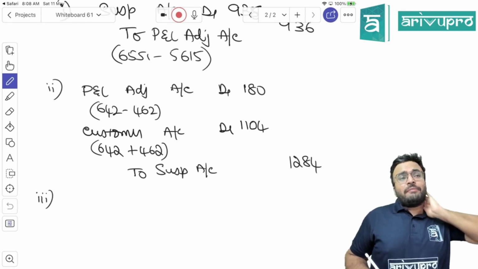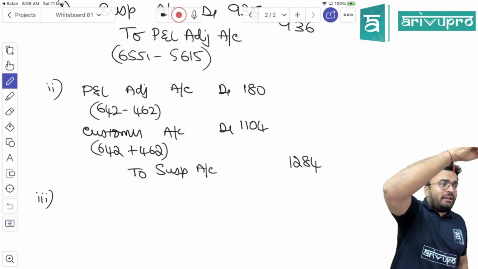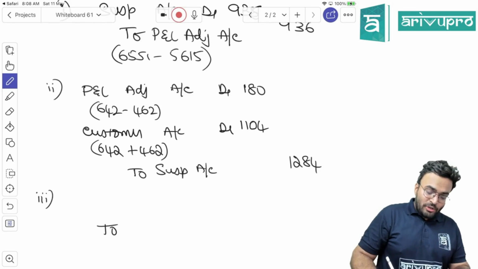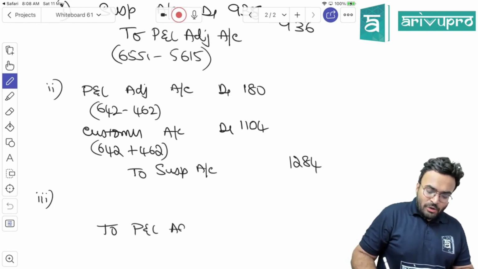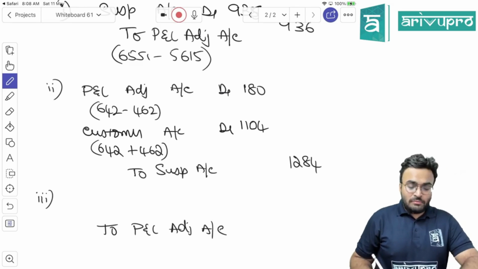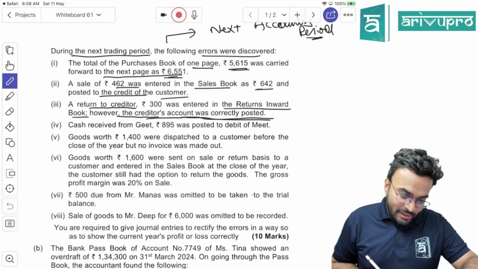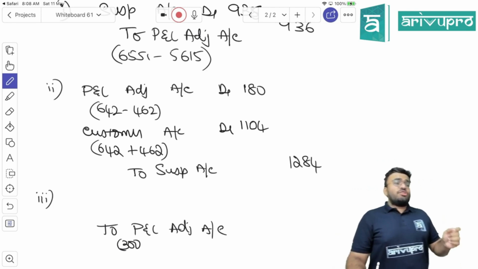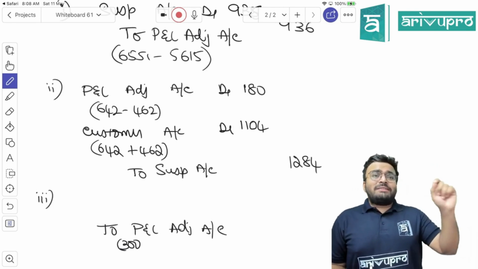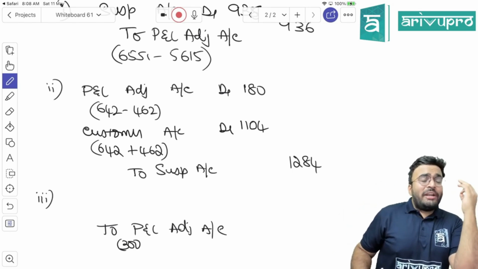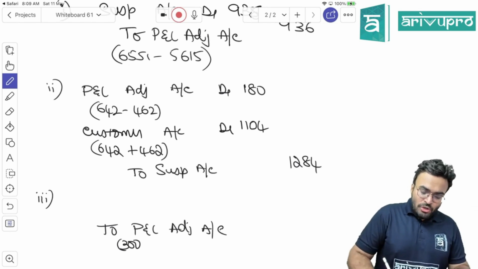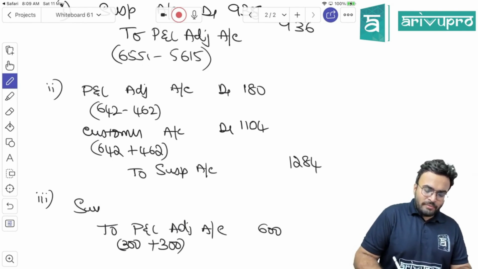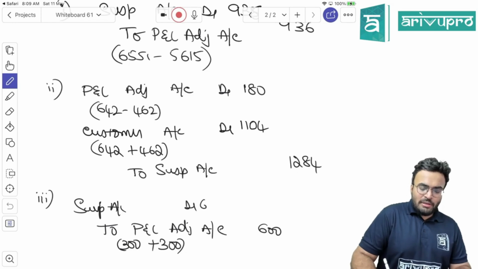Sales return, what is the entry? Sales return account debited. So we should remove that sales return. So what will you do? To sales return, but you can't write sales return. You will write P&L adjustment account. How much is the amount? Amount is 300. Correct? Then purchase return should be debited or credited? Credited. Did we do that? No, that also we should do. So another 300, total 600. So what will you debit? Suspense account will be debited for 600.